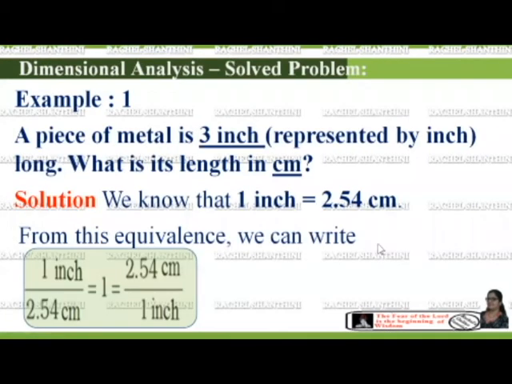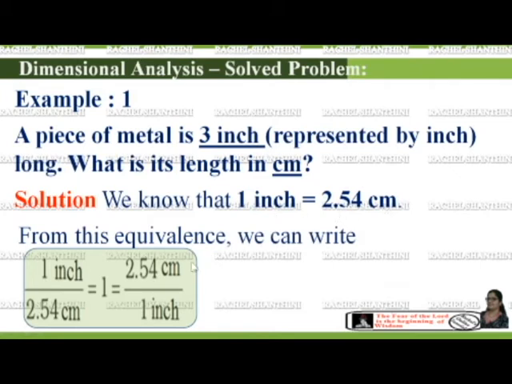Let us see some example sums under the concept of dimensional analysis. A piece of metal is 3 inch. They have given it in inch. What is its length in centimeter? So we need to give the answer in centimeter. We know that 1 inch is equal to 2.54 centimeter.